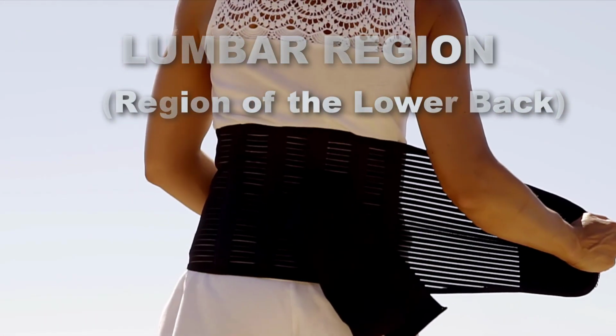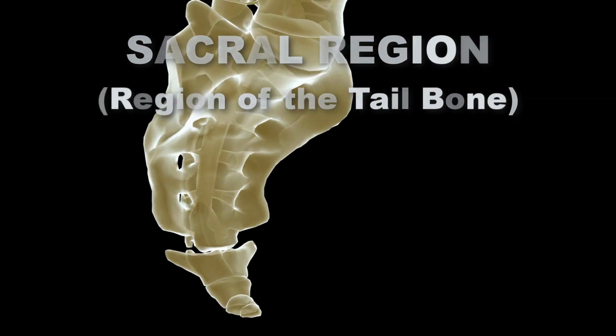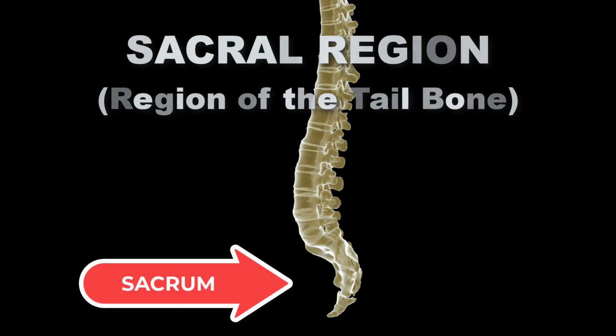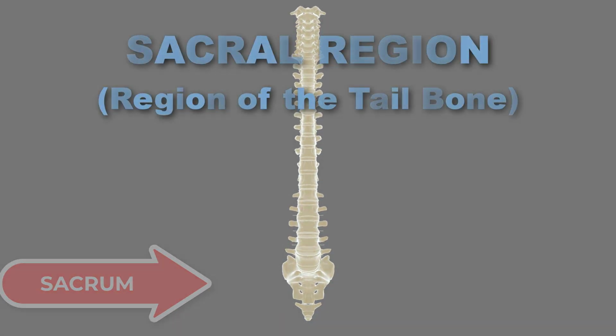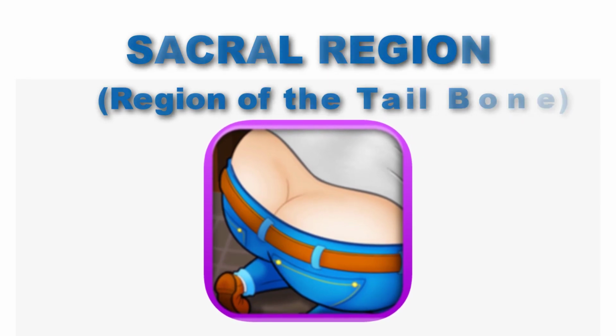You may have heard of lumbar support. The sacral region is the region of the tailbone. This region is named due to the presence of the sacrum in this area. This region shows booty cleavage or the plumber's crack.